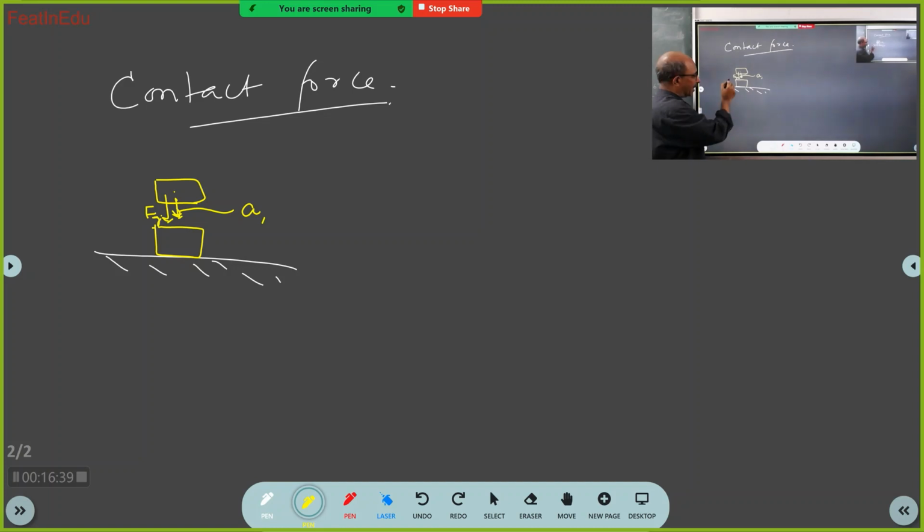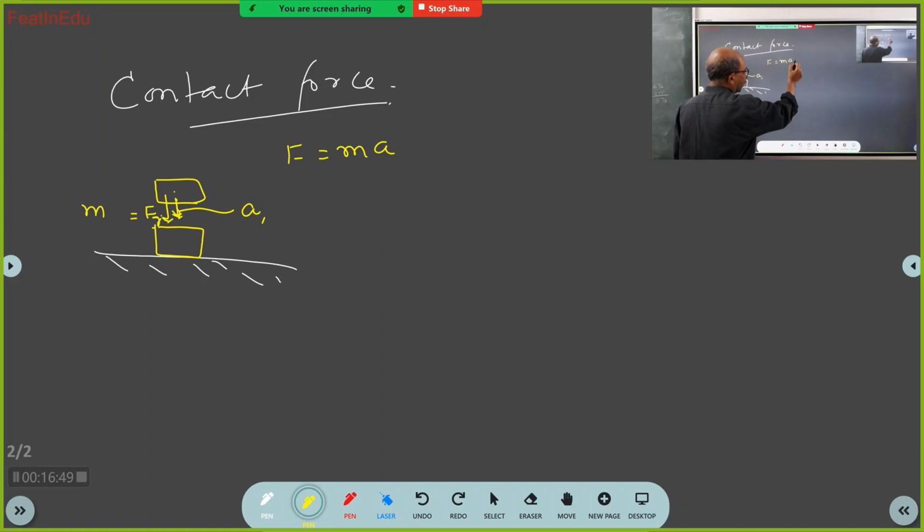This gravitational force is the mass of the body into acceleration. I told you F is equal to m into a, Newton's second law. Force is equal to mass into acceleration. But here this force is a special force. What is special force? It is gravitational force.